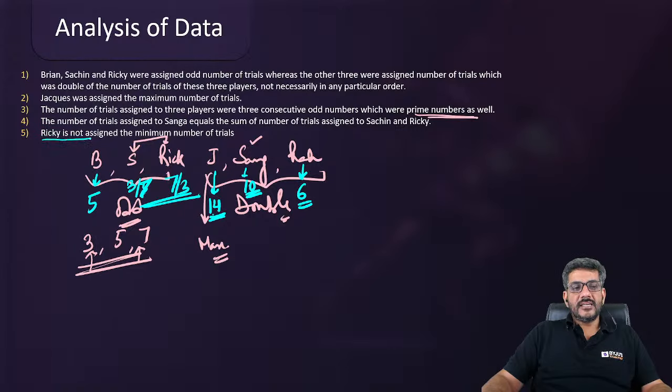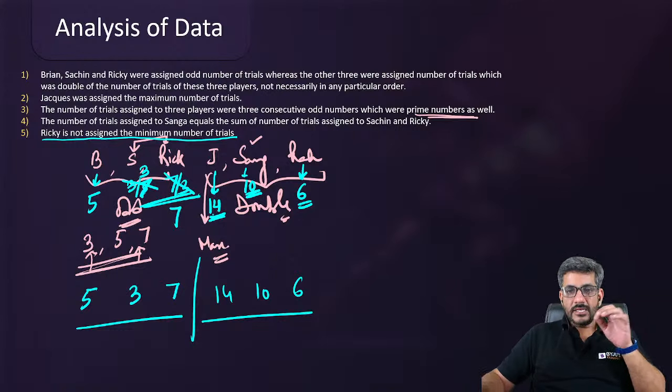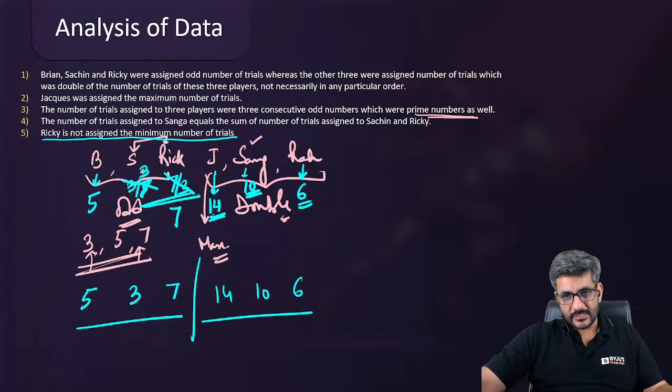And finally he says Ricky is not assigned the minimum number of trials. So Ricky does not have the minimum, so Ricky gets 7, and Sachin gets 3. So we exactly know the number of trials of Brian, Sachin and Ricky as 5, 3 and 7, and Jacques, Sangha and Rahul as 14, 10 and 6.